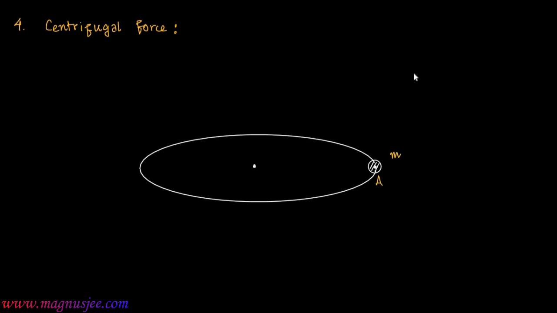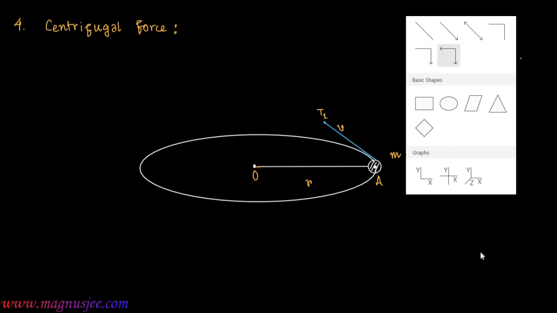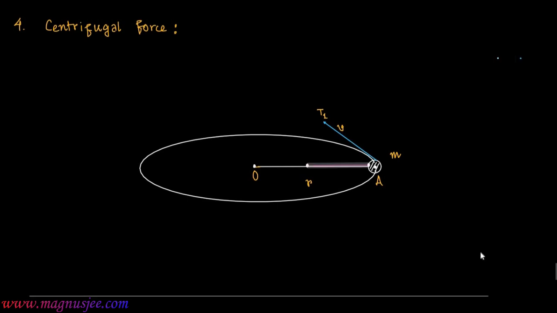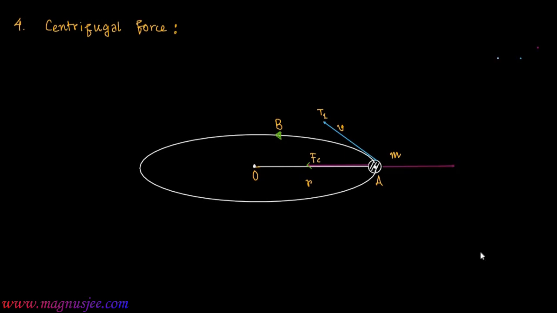The body has mass m and is at the point A. At the point A, the body of mass m has a tendency to move along the tangent at A with velocity v, and the body will be moving in the circular orbit of radius r. O is the center of this circular orbit. If an external force Fc, that is the centripetal force, acts on the body radially inwards, in that case the body will be revolving along the circular orbit, that is along the arc path AB. In this case linear motion is converted into circular motion under the action of centripetal force.